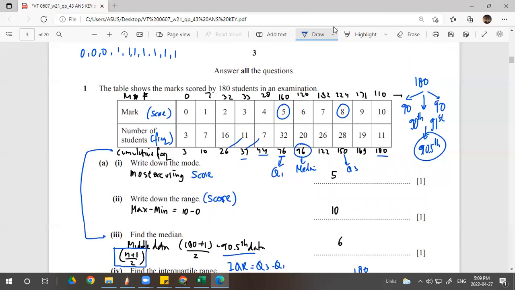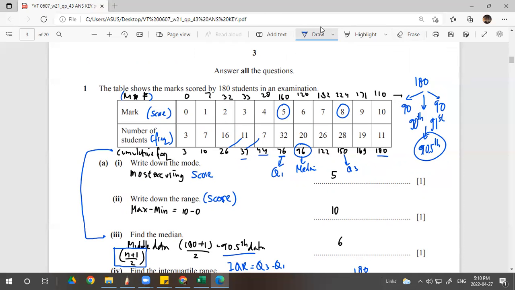Oh man, it's so hard. And then 16 twos, 16 times. It's wasting time, right? So we need the help of the table. You multiply the mark and its frequency, right? 0 times 3, 0. 1 times 7, 7. 2 times 16, 32. 3 times 11, 33. 4 times 7, 28, and so on until finish.